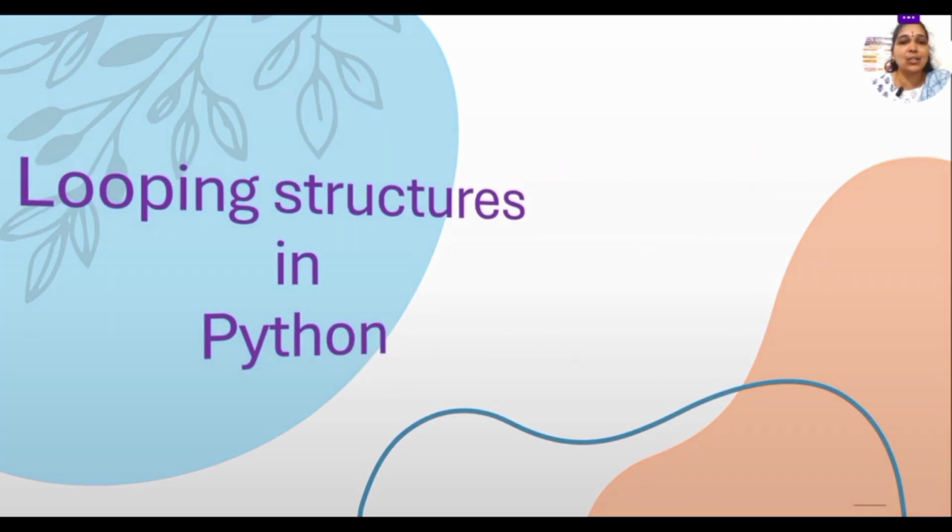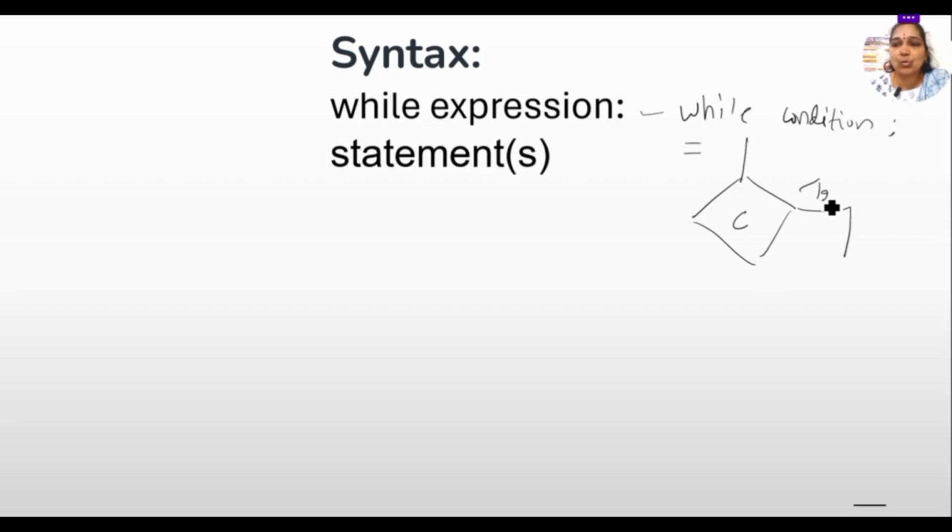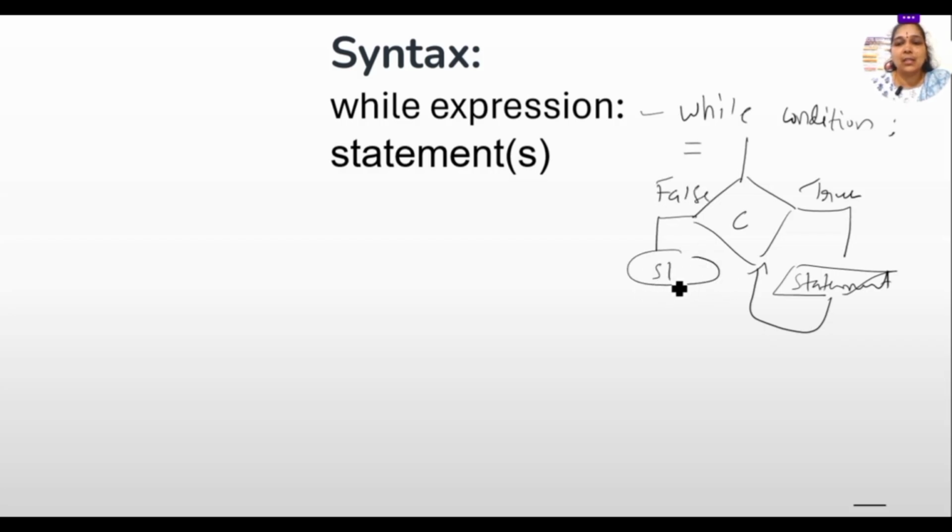So let us know the syntax of the while loop at first. The while loop is: while some expression, then statements. That is, after while we need to write the condition here, a condition, expression or any value, then we can execute the statements. If the condition is true, then some statements are executed, right? And the loop continues. If the condition or expression becomes false, then the loop stops. This is how the while loop works here, okay?